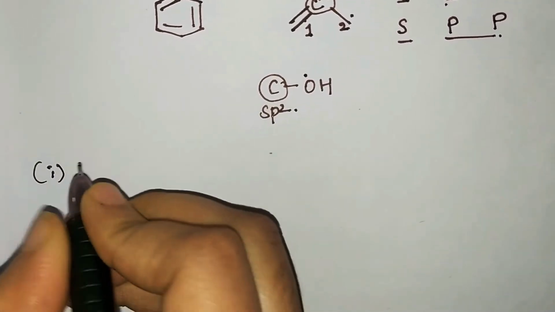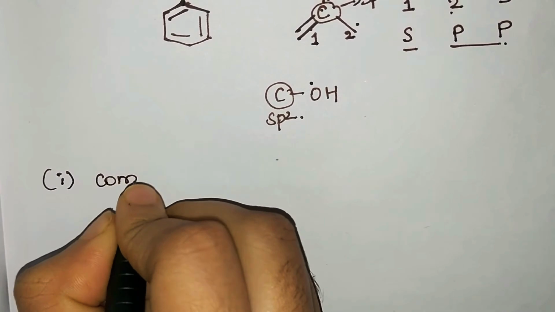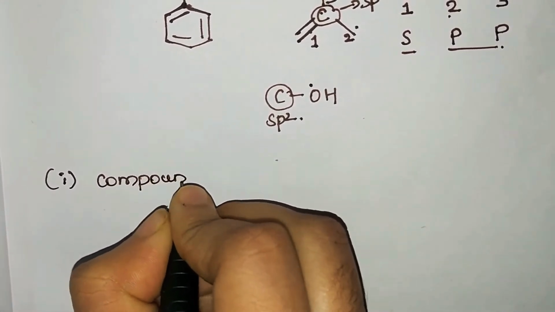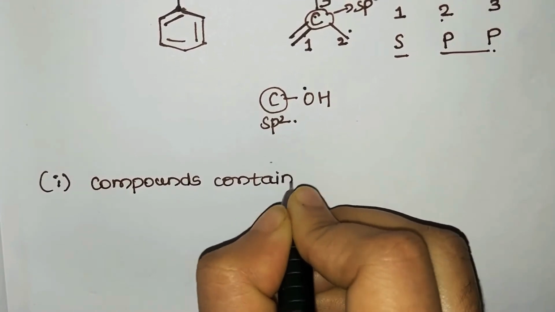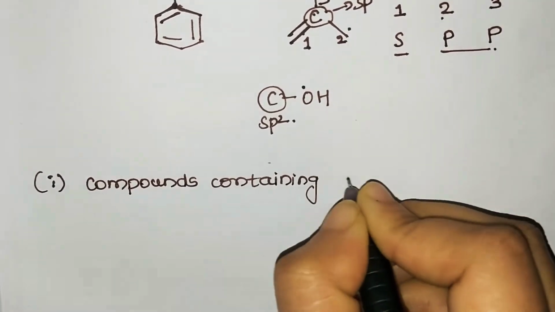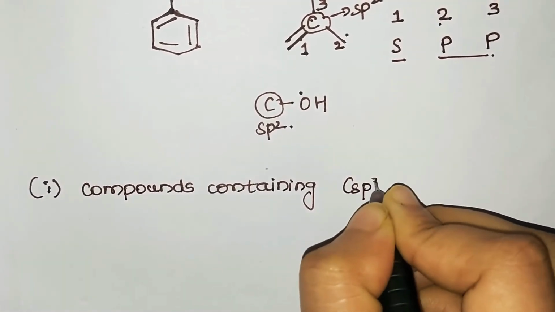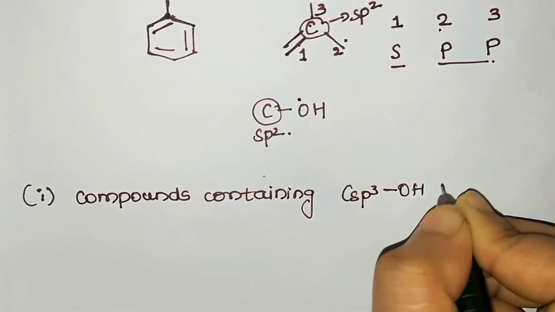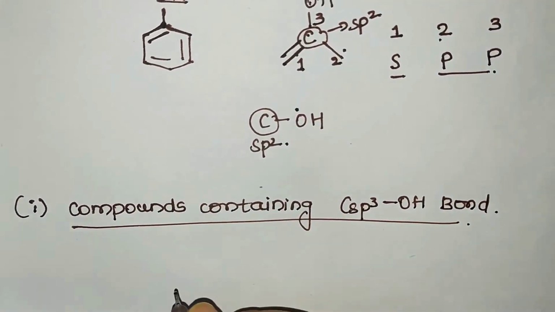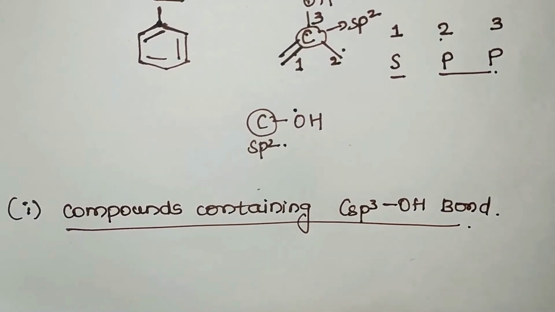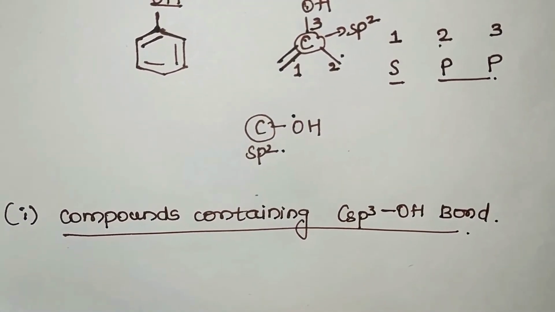Next, let us consider the compounds in detail, that is compounds containing sp3 hybridized carbon OH bond. So when you consider the compounds containing sp3 hybridized carbon OH bond, remember one thing: the OH group should be bonded to which carbon atom? sp3 hybridized carbon atom, and based on the structure you can easily find out the hybridization.